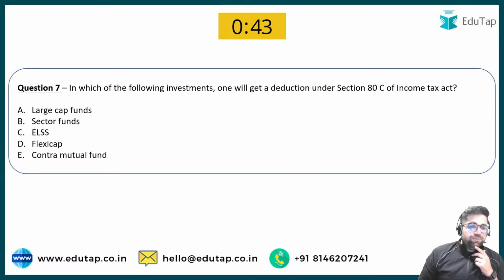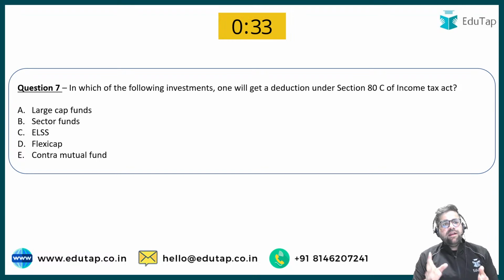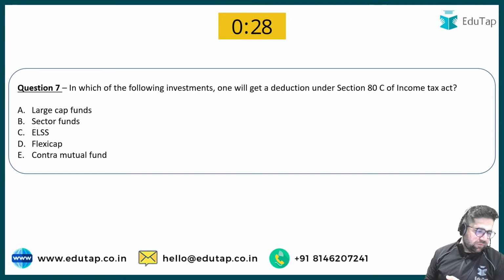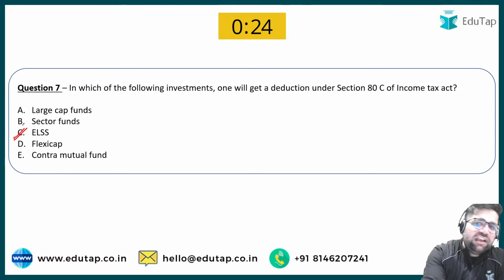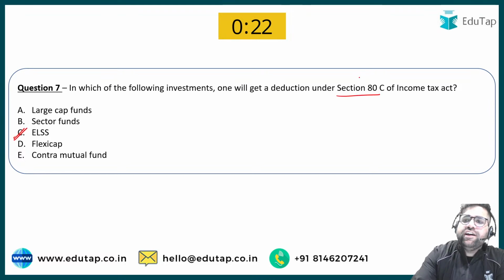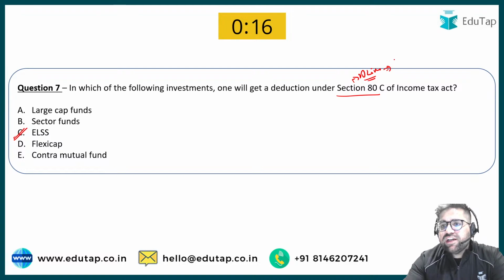Let's go, question number 7. Three more questions to go. The last two questions, this time I have taken as previous year questions. So question number 7 is from my end. Question number 9 and 10 are your previous year questions. A very easy question. Yes, the answer will be ELSS. Please tell me the overall deduction limit under the section 80C. What is the overall deduction limit under 80C?